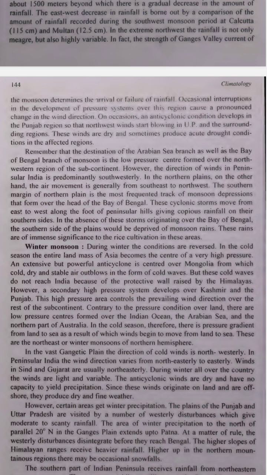2. How rain changes from east to west. In India, the amount of rain decreases as you move from east to west. In the east, places like Calcutta get a lot of rain, about 115 centimeters during the monsoon season. But in the west, places like Multan get very little rain, only 12.5 centimeters during the monsoon.